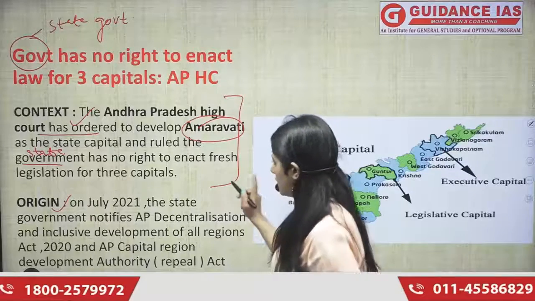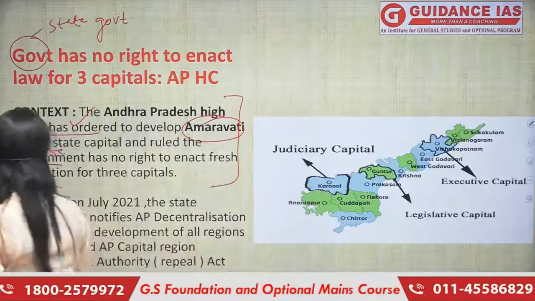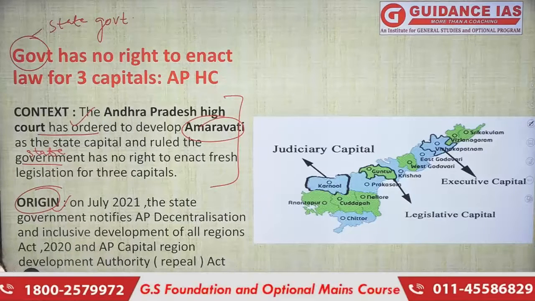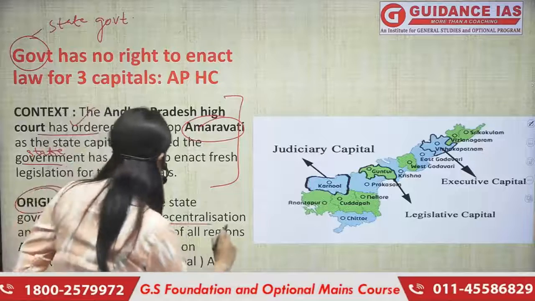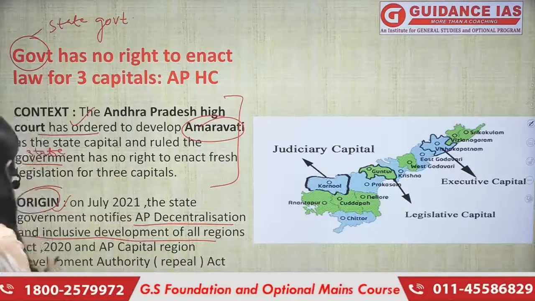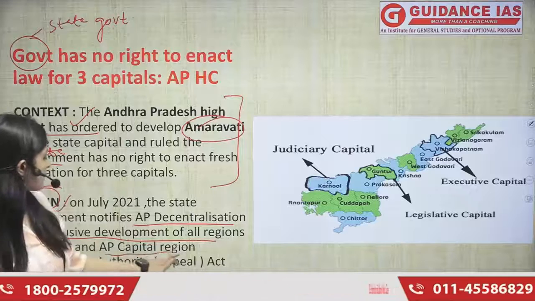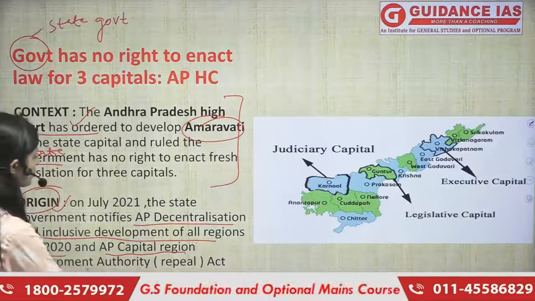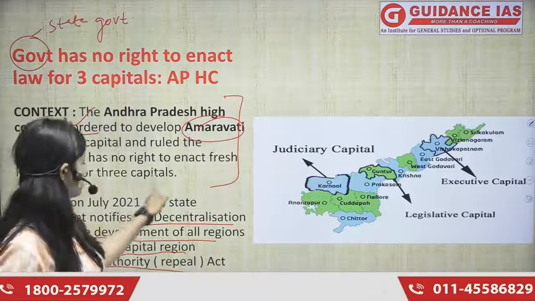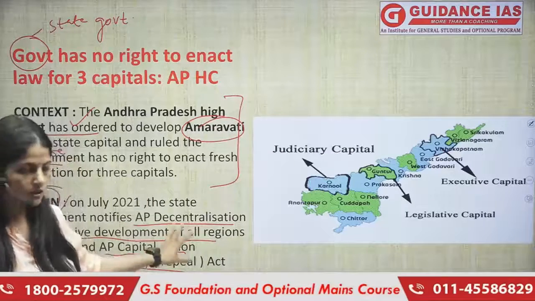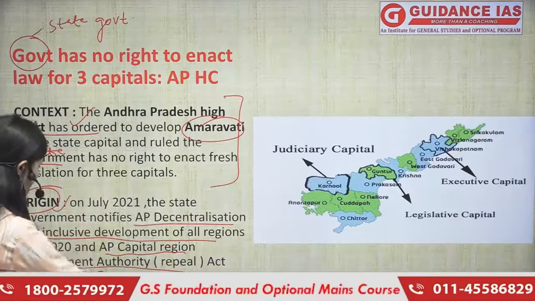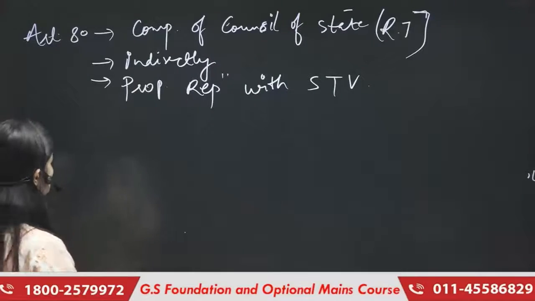So what was the origin of it? In July 2021, the state government notified the Andhra Pradesh Decentralisation and Inclusive Development of All Regions Act 2020 and the Andhra Pradesh Capital Region Development Authority Repeal Act 2020.